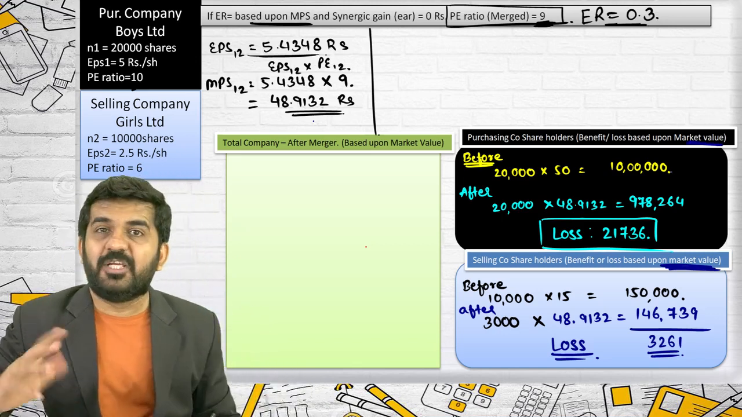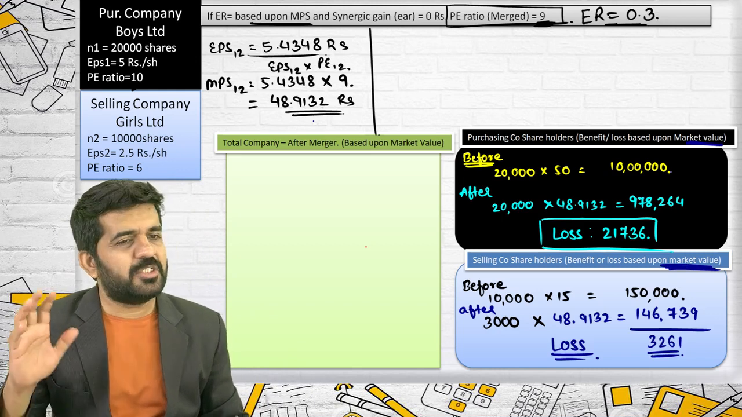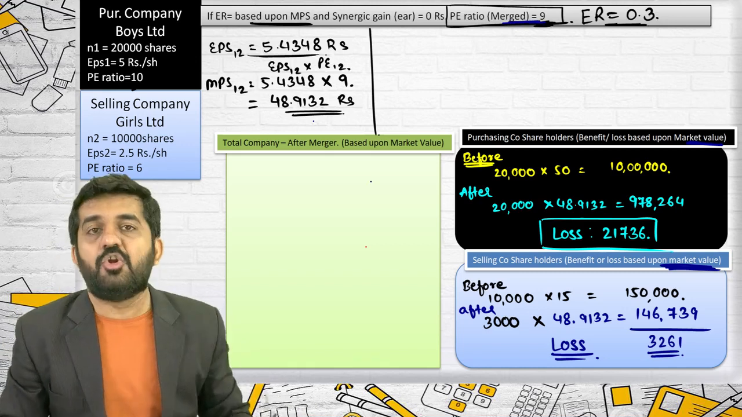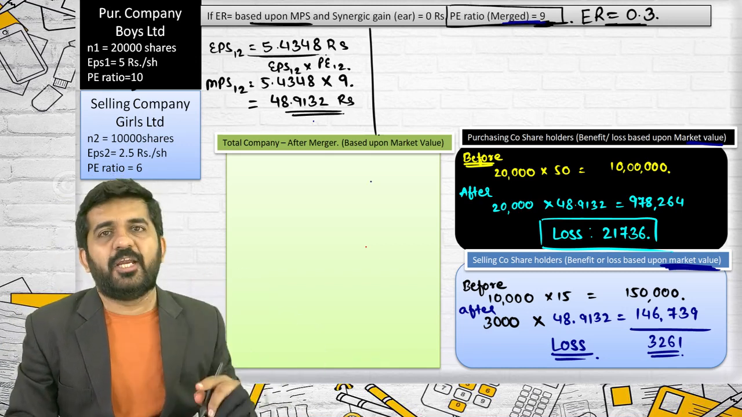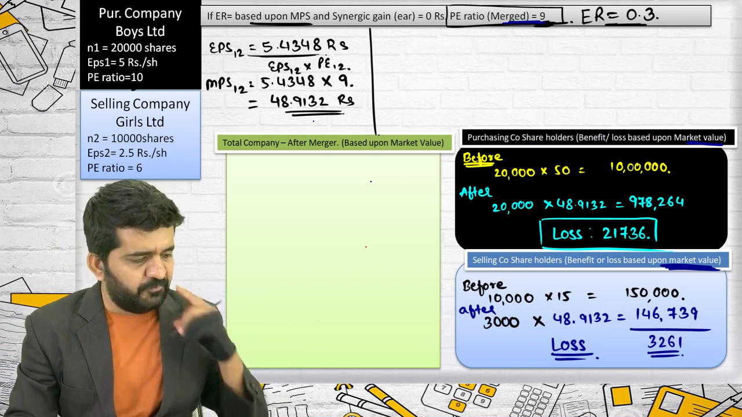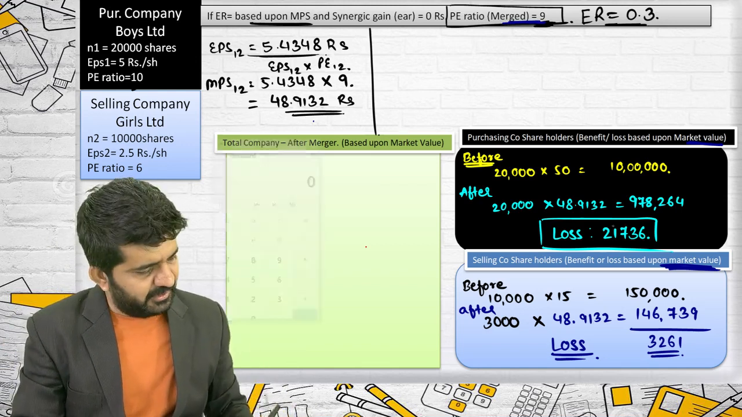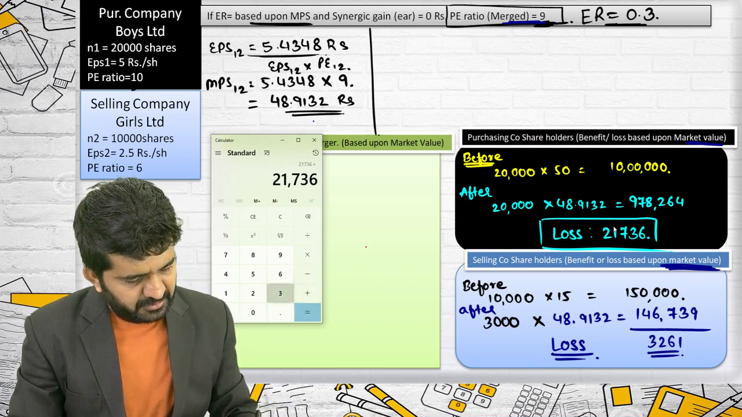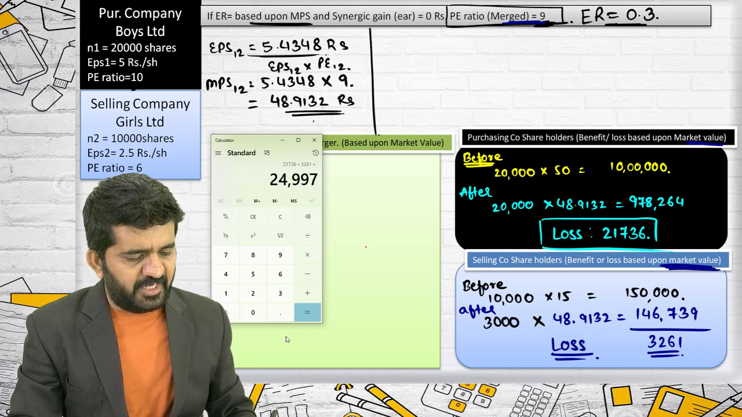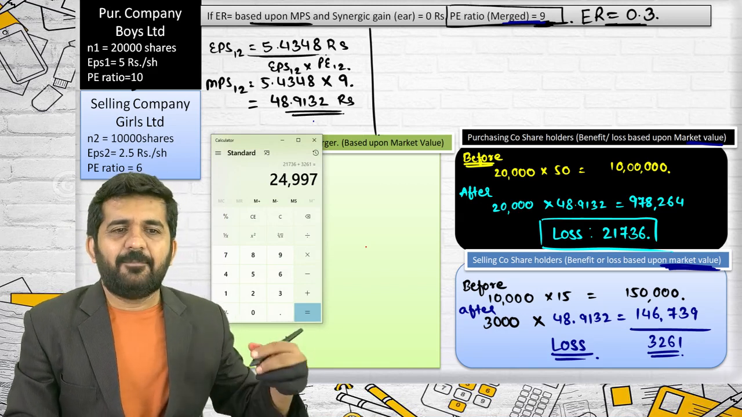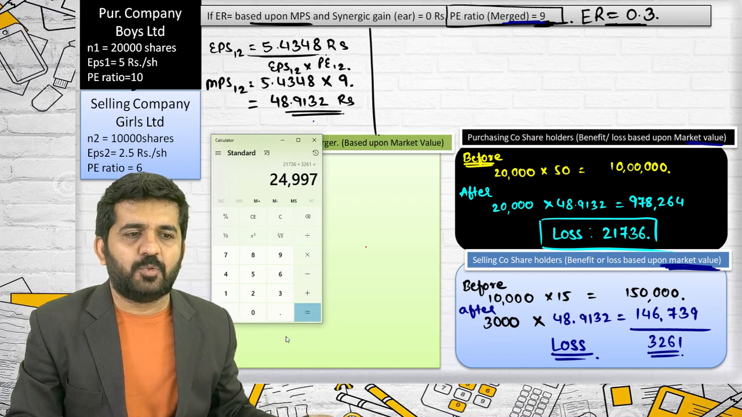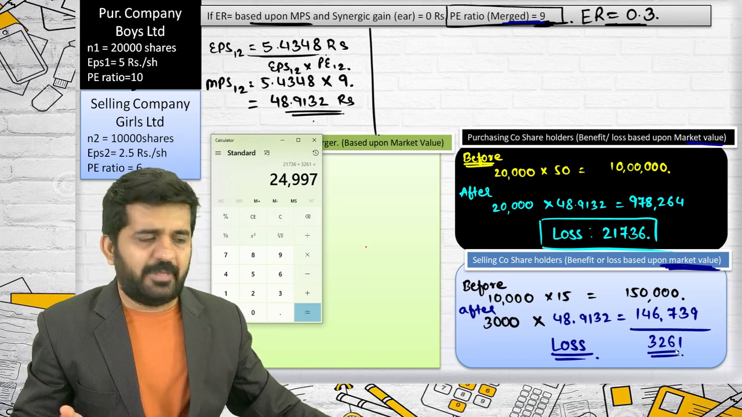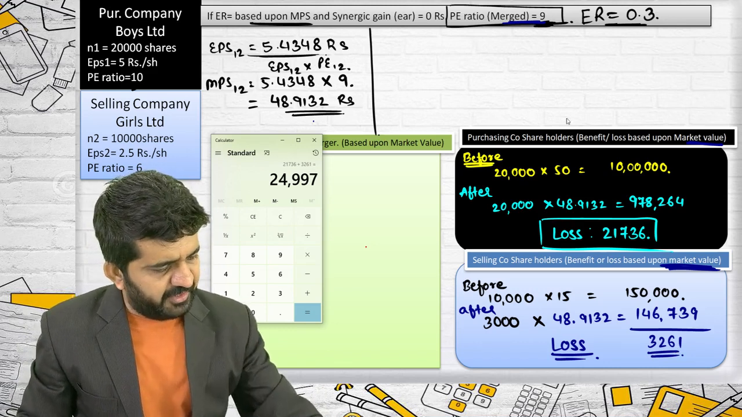So both companies are having loss. Should they both have loss? Believe me, it is not directly so. If the PE ratio is not remaining same, you need to calculate what are your profits and what are your loss because of merger. Let me find out the net answer. It is 21,736 plus 3,261, which is 24,997. I am making it approximately 25,000. So if I make it 40 and if I make it 60, it will be absolutely alright. And it will be 25,000.